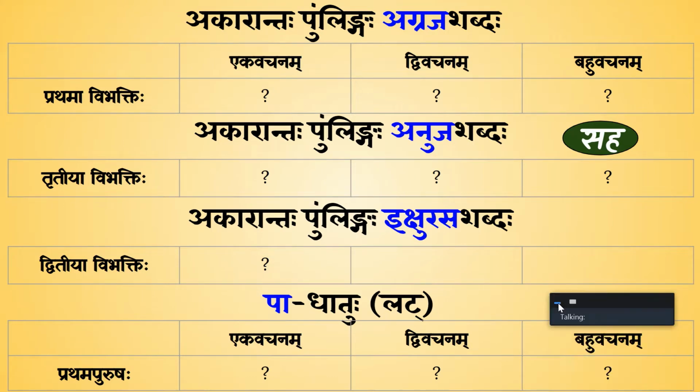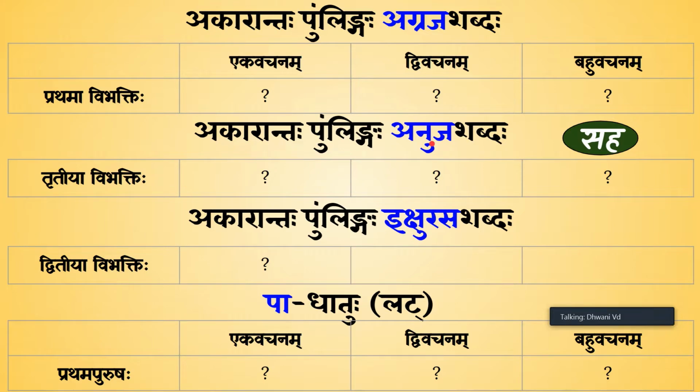We have here Akarantah pullingah agraja shabdah is required in the Prathama Vibhakti. Akarantah pullingah anuja shabdah, like vatena vatabhyam vataihi, we want anuja shabdah. And then we want akarantah pullingah ikshurasa shabdah in Dvitiya Vibhakti, ekavachanam only, just for the sake of the sentence. And we need pa dhatu. Pa dhatu begins as pibati. Pa is to drink.